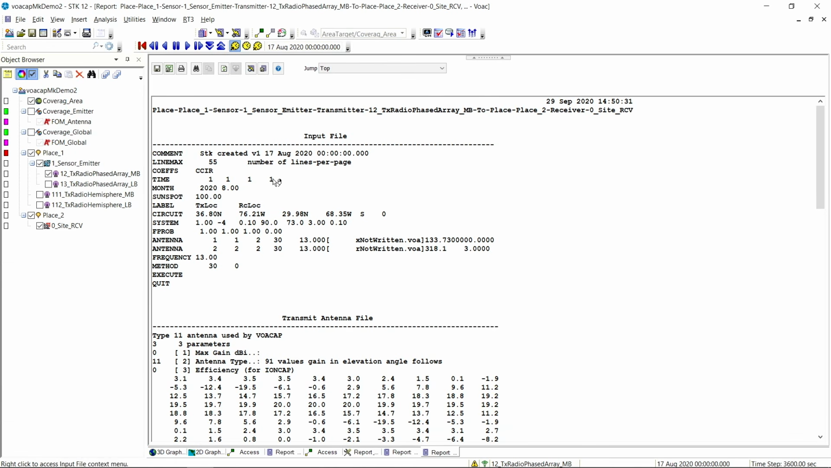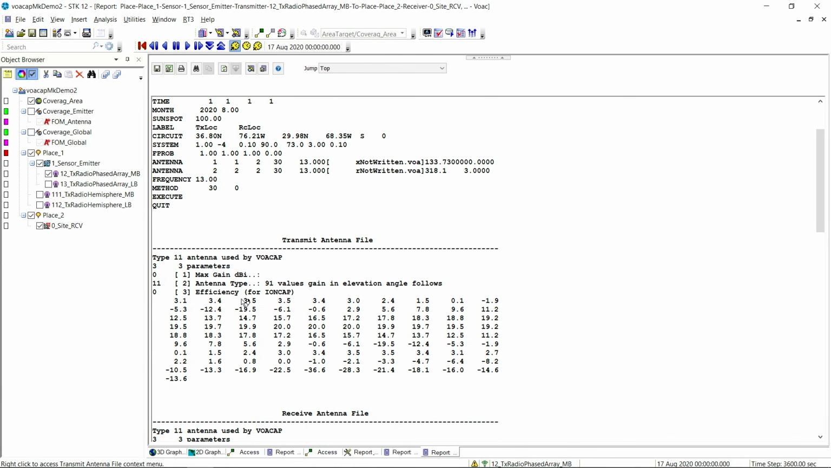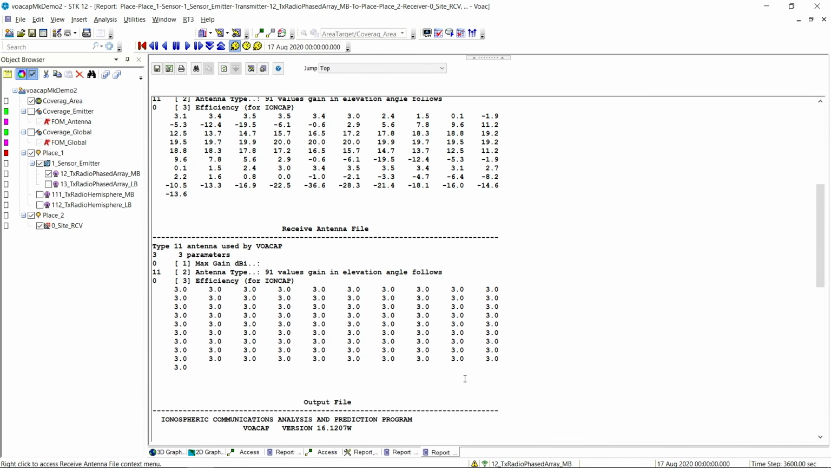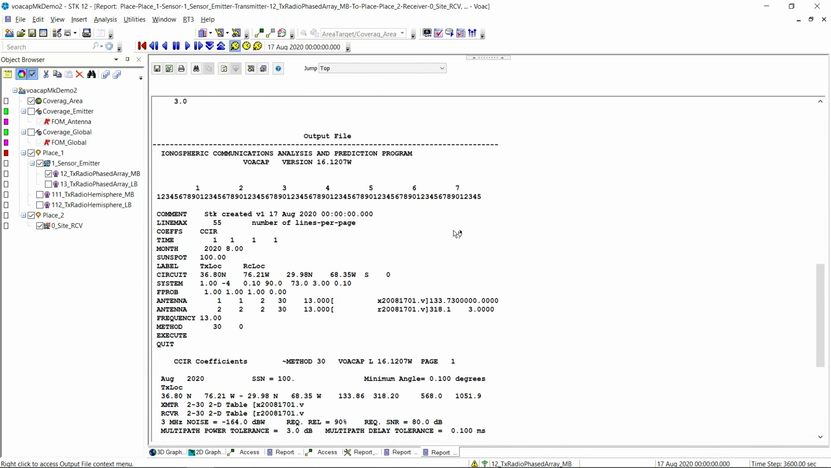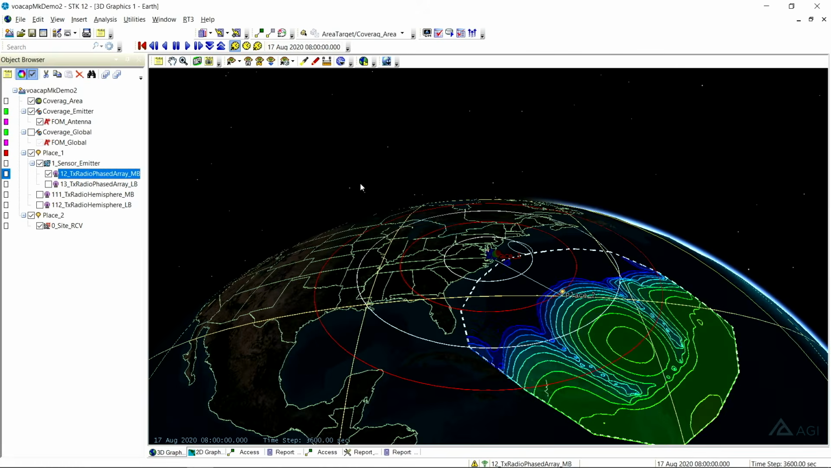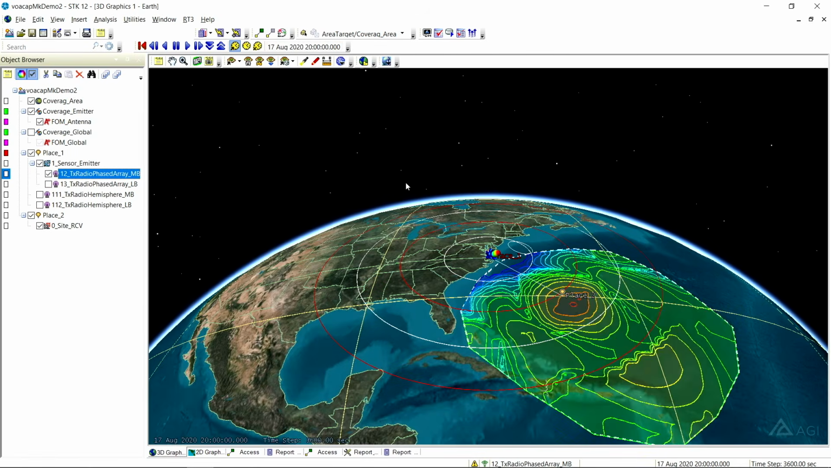Here is the VOACAP system input file. Here is the transmit antenna input file. Here's the receive antenna input file. And here is the VOACAP output file associated with that. So this concludes, hopefully, a little tutorial or 101 on the HF model now in STK and how to use that to understand what is occurring.